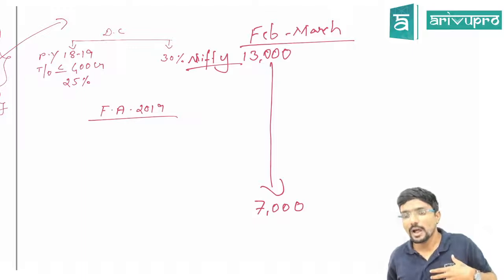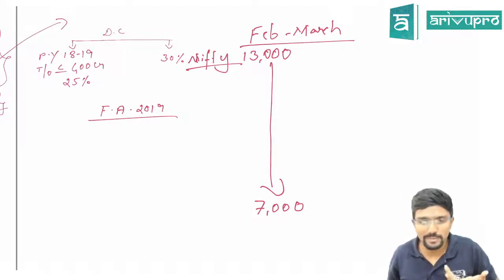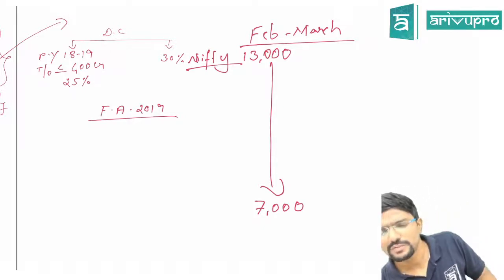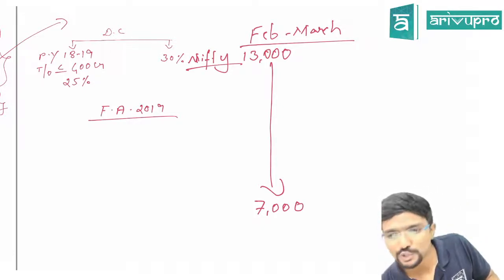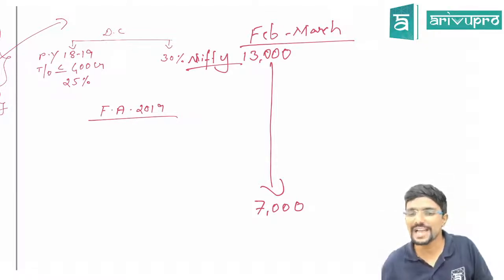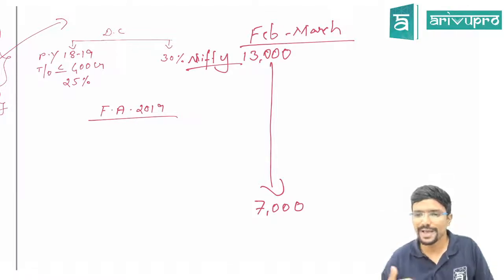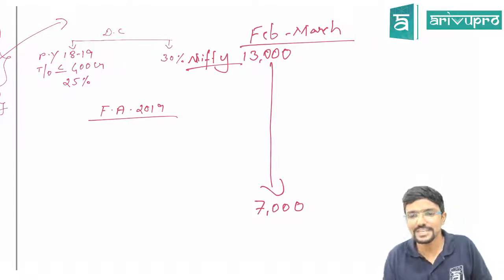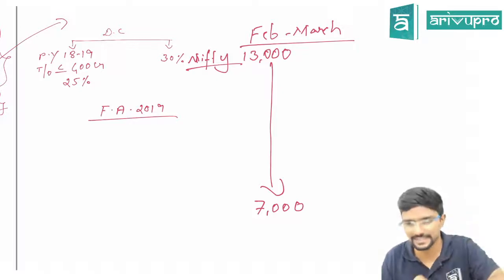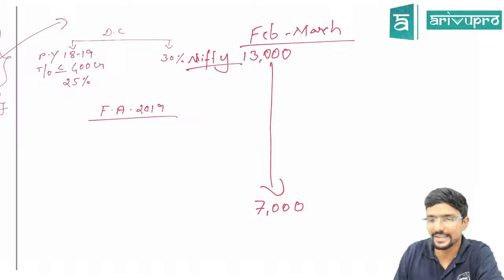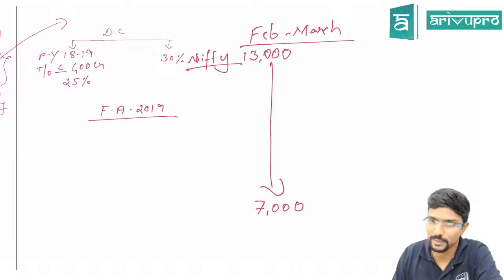See, there are people who invest small money in the market, but there are people who are dependent on the market. They have invested crores. So assume you have invested 1 crore, your investment has become 50 lakhs now, in a span of just 15 days or 30 days, just because of this COVID. It is a pandemic which has affected the entire world, the global economy. Not only the Indian market, all the markets fell like this.